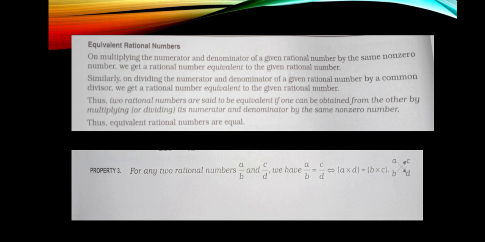Third property: we know if there are two fractions given. In the same way here, if two rational numbers are given, a upon b and c upon d, we have a by b equal to c by d. How do we know? Just cross multiply. If a into d is equal to b into c, then we can say the given two fractions are equal.